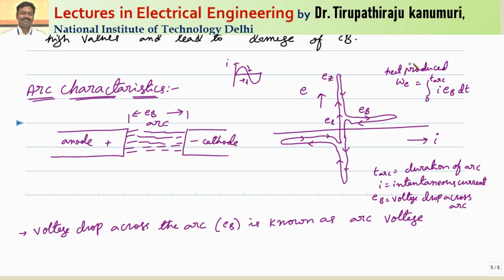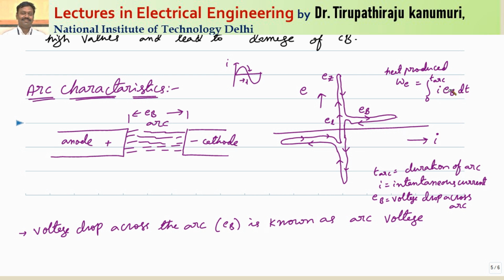So based on this, we can calculate how much heat is produced. Actually, for the analysis of this, the concept of plasma, how the plasma responds, is required, which is very tedious. So generally we depend on the empirical formulas suggested by different scientists for the analysis of this, because that will be easy. So for the arc energy, they have given the formula that the arc energy or the heat produced will be equal to the integration from 0 to T arc, the time duration for which the arc exists, of the instantaneous value of the current multiplied by EB, the instantaneous value of the voltage of this arc, multiplied by dt, because integration of I into V into dt gives the energy, we know.